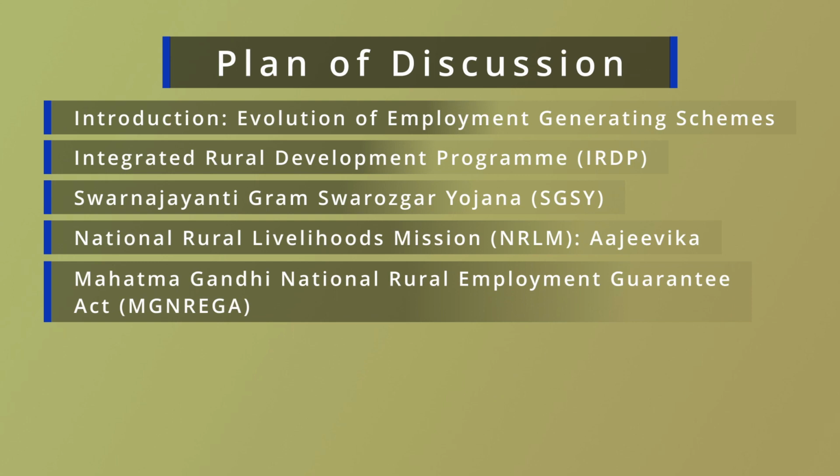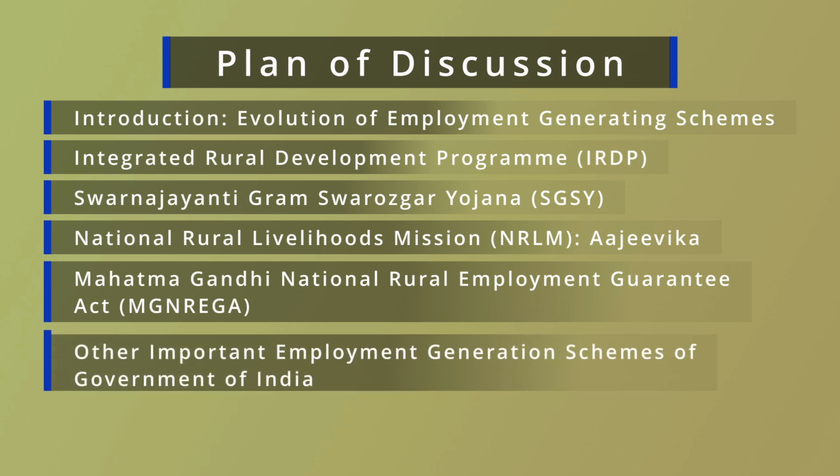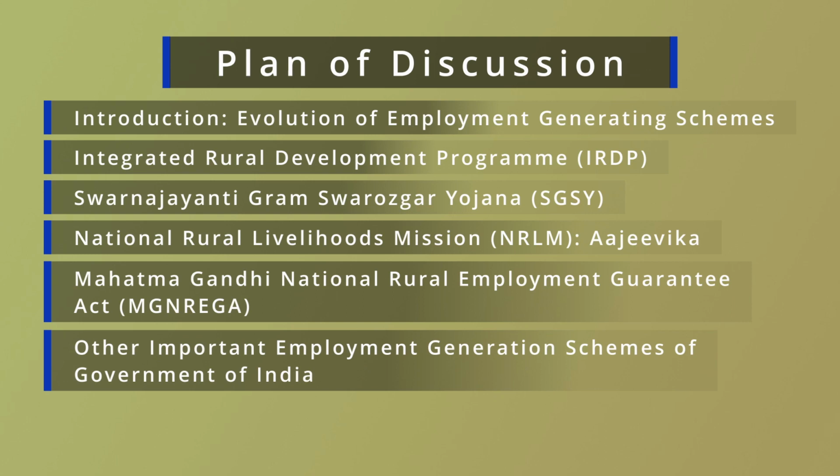Here we consider 4 major programs: IRDP, Integrated Rural Development Program, Swarna Jayanti Gram Swarojgar Yojana, National Rural Livelihood Mission, and finally Mahatma Gandhi National Rural Employment Guarantee Program, which I will discuss one after one, and I will also discuss other important employment generating programs during recent times. And finally, Section 7 makes the concluding observation.